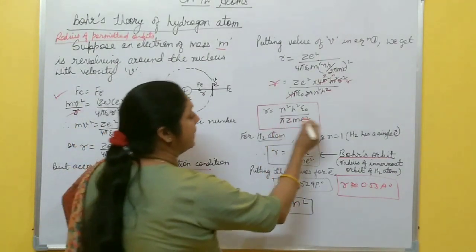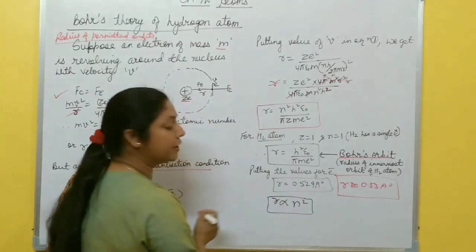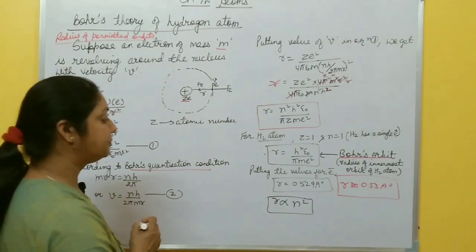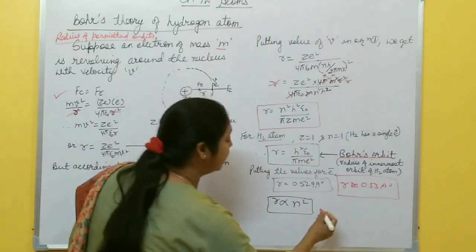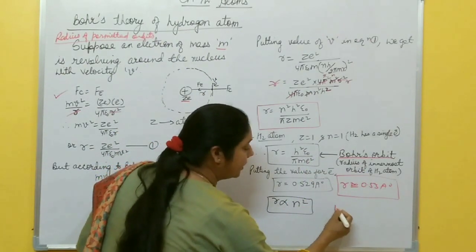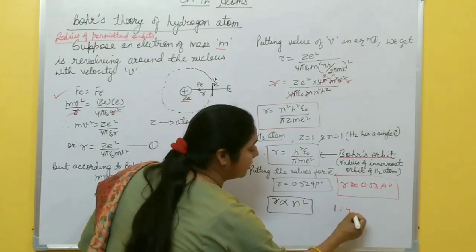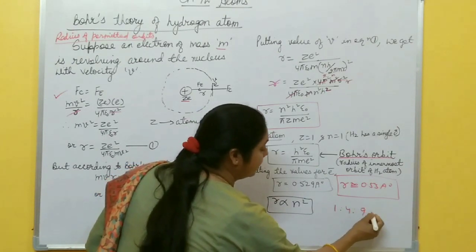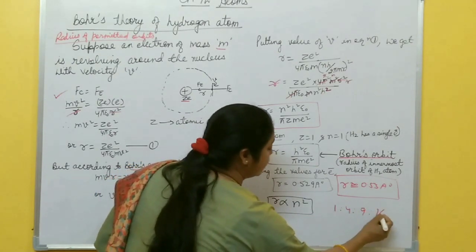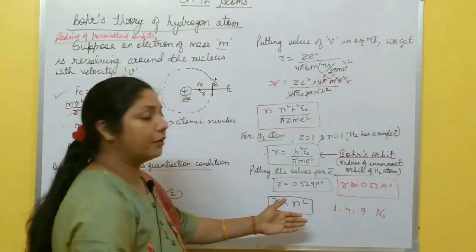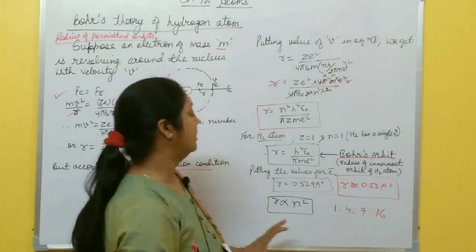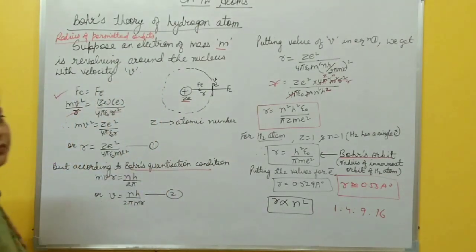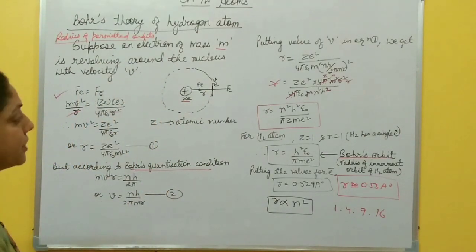Here it's clear that r is directly proportional to n square. It means the radius of the permitted orbits increases in the order: if n is 1, it is 1; n equal to 2 means 4; 3 means 9; and 4 means 16. So the radius of the permitted orbits increases in the ratio 1:4:9:16. This is about the radius of permitted orbits for hydrogen atom and hydrogen-like atoms, right?